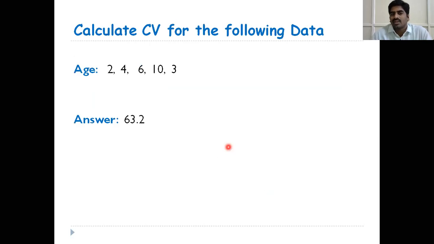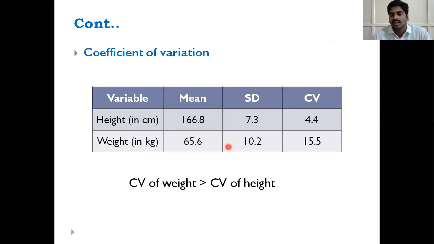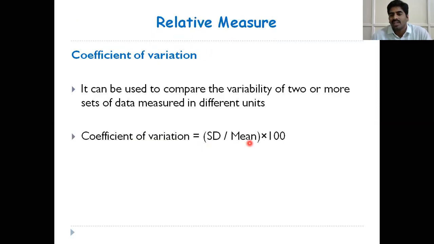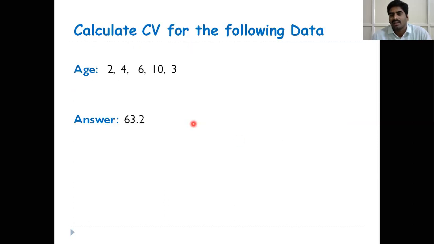So this is the data. First you have to calculate the mean, next calculate the standard deviation, and next calculate the coefficient of variation, SD, standard deviation by mean into 100. Please note down this assignment: 2, 4, 6, 10, 3. Calculate first the mean, then the standard deviation, then the coefficient of variation. So this is the formula, SD by mean into 100.